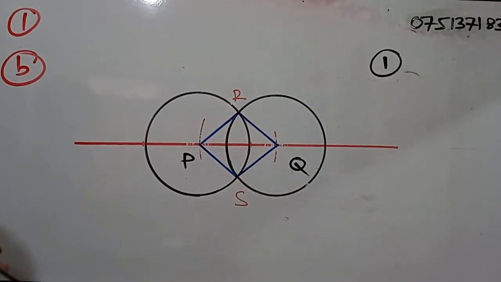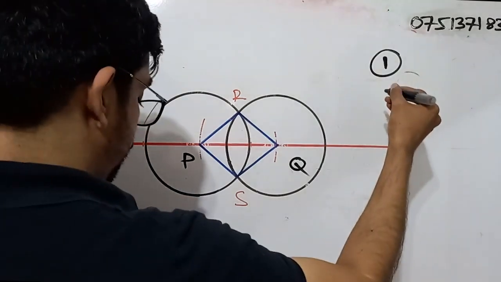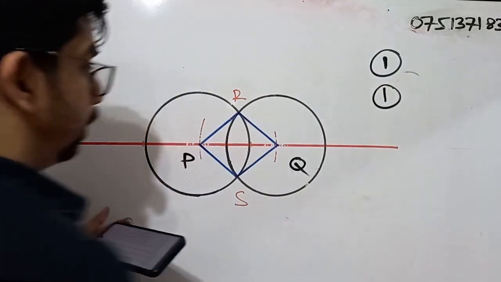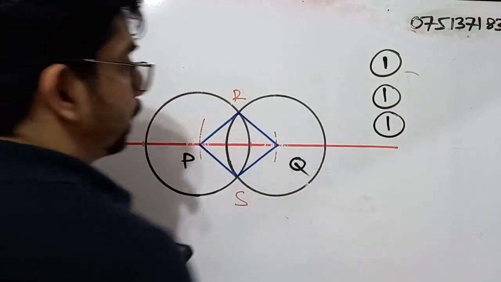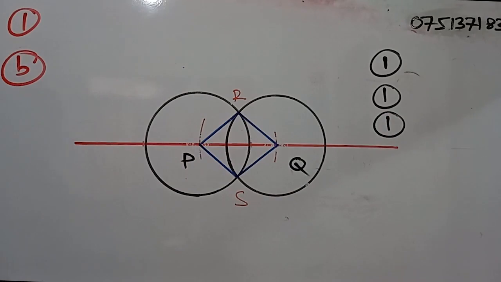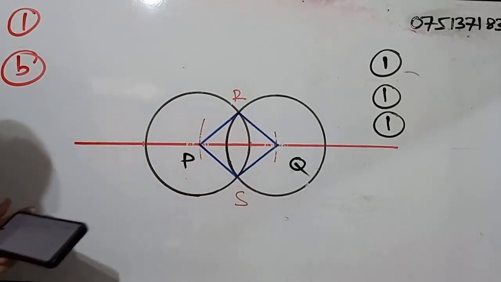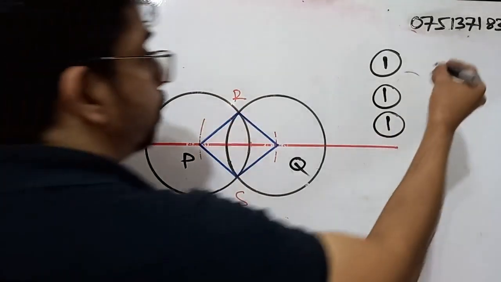Draw a circle of radius 4 centimeters by taking P as the center. For that, you will be getting another 1 mark. Draw a circle of radius 4 by taking Q as a center. For that, you will be getting another 1 mark. Name the two intersection points of the circles as R and S. So these two. For that, you will be getting 2 marks.